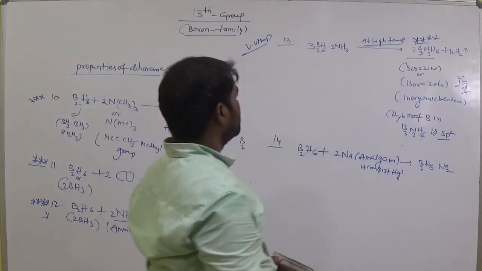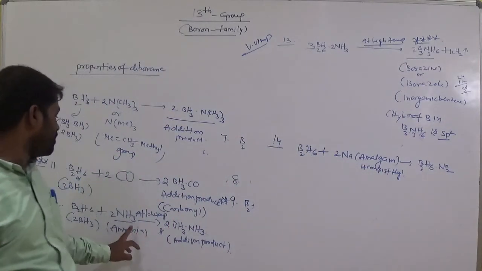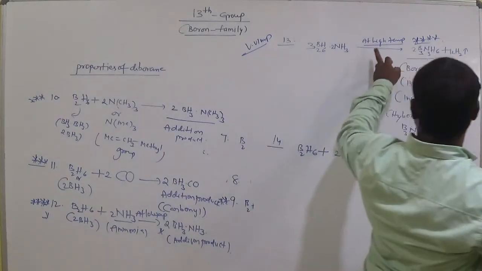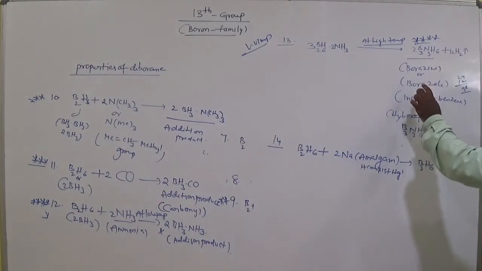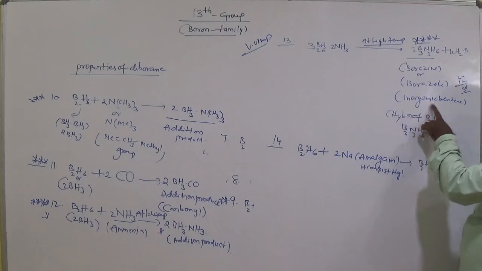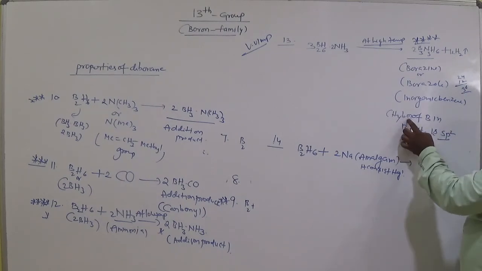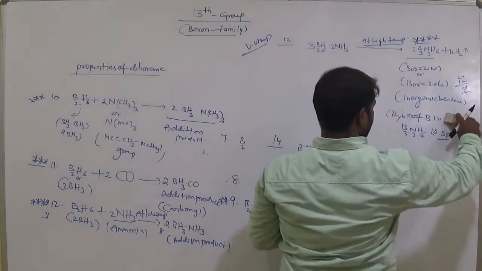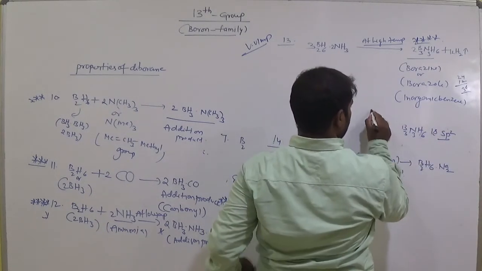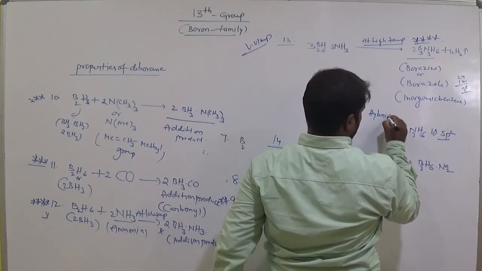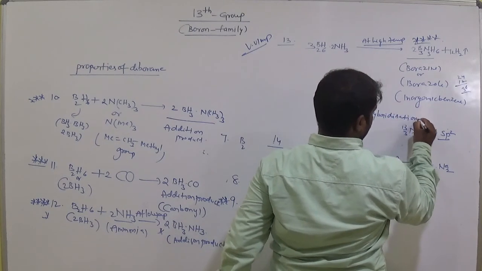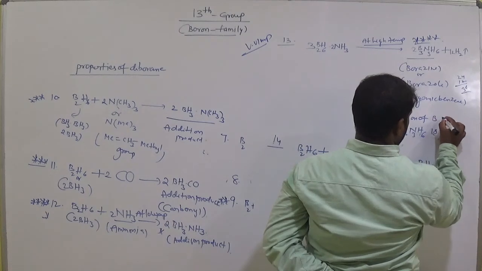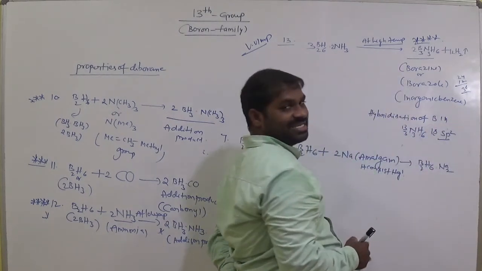Okay. So that means when diborane interacts with ammonia at low temperature, it gives an addition product. This addition product further undergoes reaction at high temperature to give borazine. Borazine's other name is borazole, and it is called inorganic benzene. The hybridization of boron in B3N3H6 is sp2.